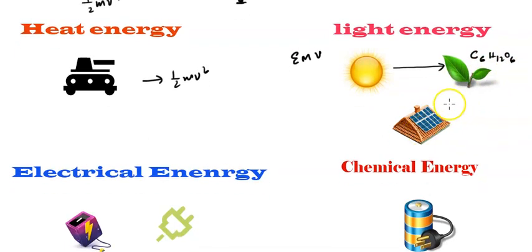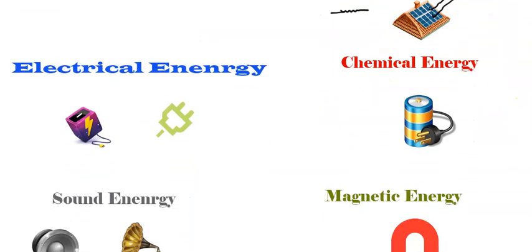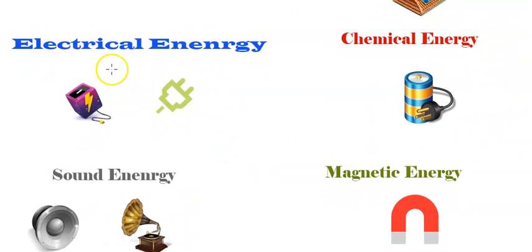And you can see another one is the solar cell, which takes the light energy and converts it into the form of electrical energy. Now, what is this electrical energy? It's nothing but a flow of charges, and we get this energy whenever the charge flows. We use this in many different ways. We run washing machines and televisions, a lot of things like fans.